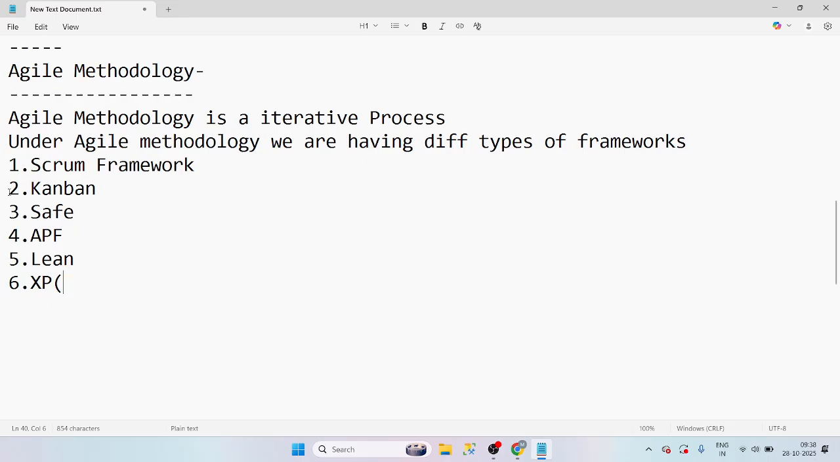And the sixth one we have is XP. XP is nothing but, it's not the computer, guys. Extreme Programming. Like that, we have different types of frameworks. There are different types of frameworks, guys. But whenever agile methodology was introduced, the companies are working under, just consider we have 20 types of frameworks.